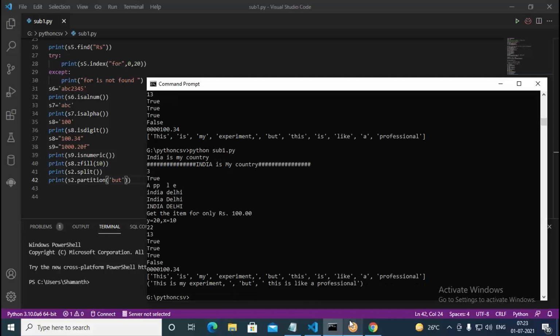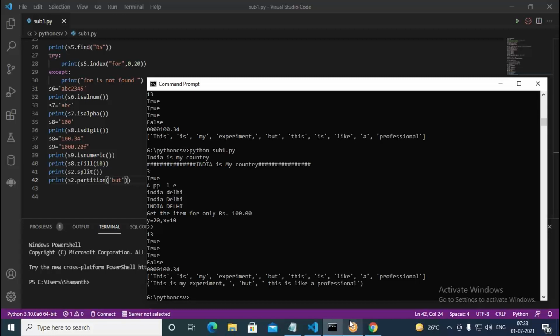What it says, it is dividing into 3 parts: before but, but itself, and after but. The given string is: this is my experiment, but this is like a professional. So whenever we divide such a string, you are getting a total of 3 parts. But is the pivot in the center; on the right side, this is like a professional; on the left side, this is my experiment.